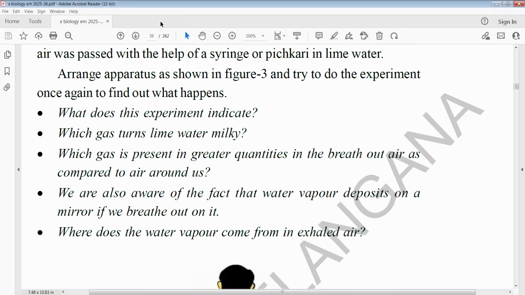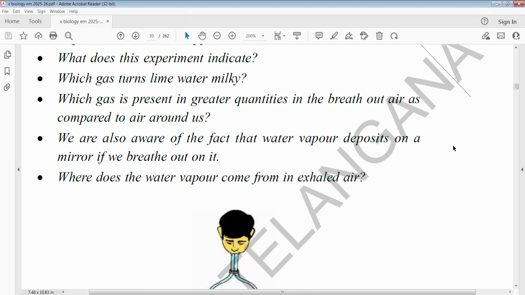Here are some questions. What does this experiment indicate? How inspiration and expiration are occurring. Which gas turns lime water milky? Carbon dioxide. Which gas is present in greater quantities in the breathed out air as compared to the air around us?